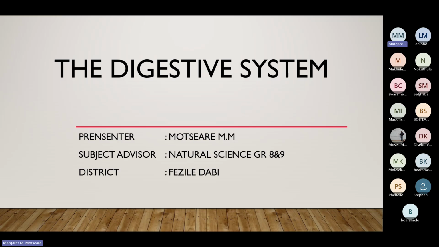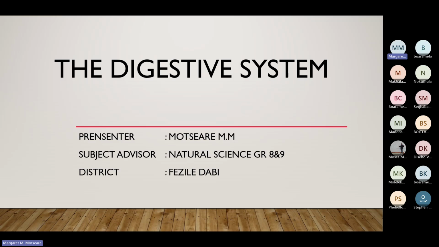My name is Margaret Musiari, the subject advisor for natural science in Fezile Dabi, and our topic for today is the digestive system. So that is what we are going to deal with. It is a grade 9 topic, and we're going to start with it now.